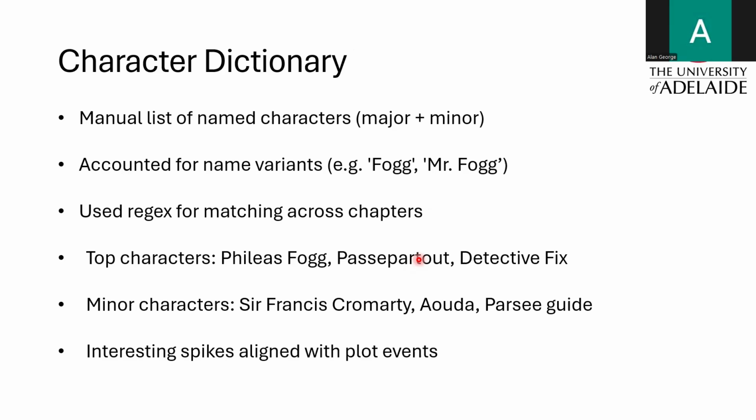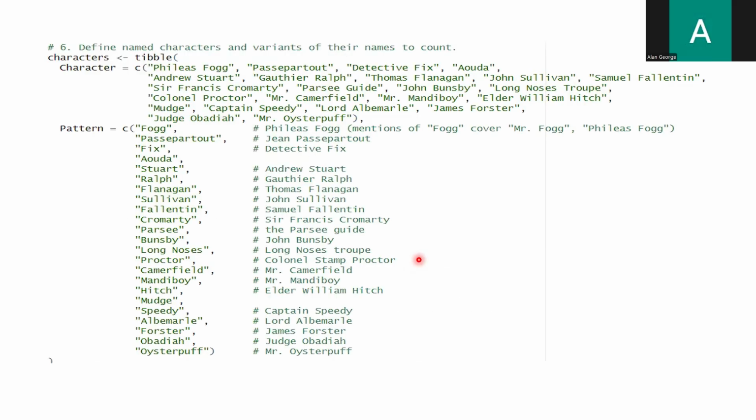Upon my analysis, I found that the top characters were indeed the protagonist Phileas Fogg, his companion Passepartout, and Detective Fix. We also see that there are many minor characters throughout the book as they go through various countries. And we can see how the interesting spikes are also aligned. So this is an overall view of how I built the dictionary for analyzing the various characters.